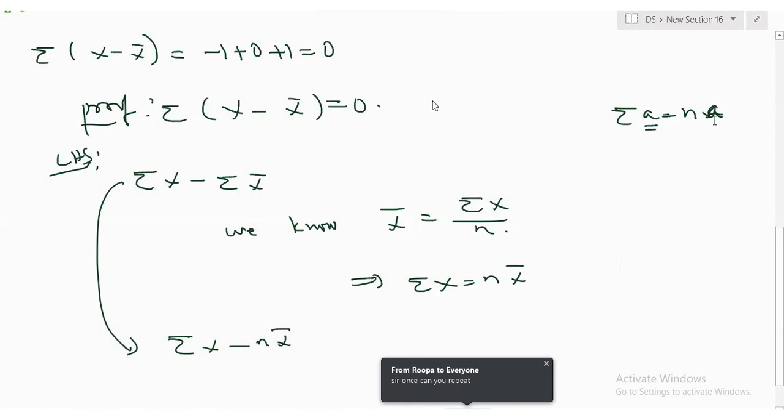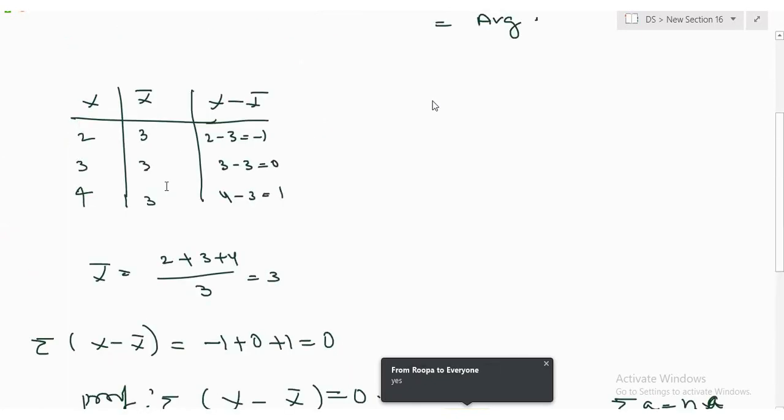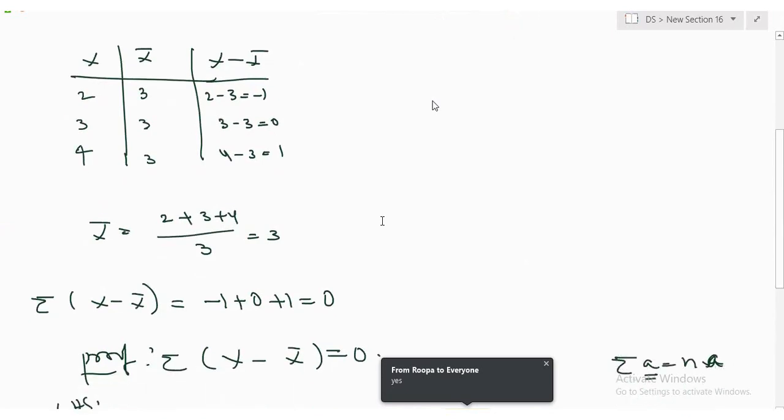You know this formula, Rupa: sigma A equal to nA. What I am saying is sigma x bar. X bar, how many times are you adding here? 3 times, right? So 3 into x bar.